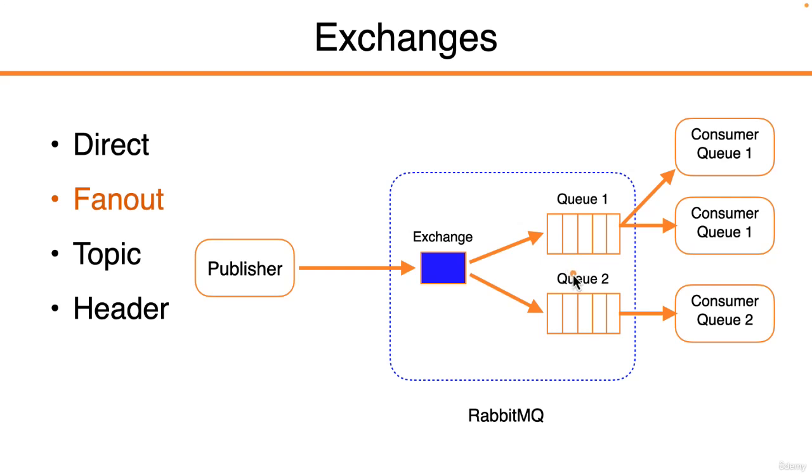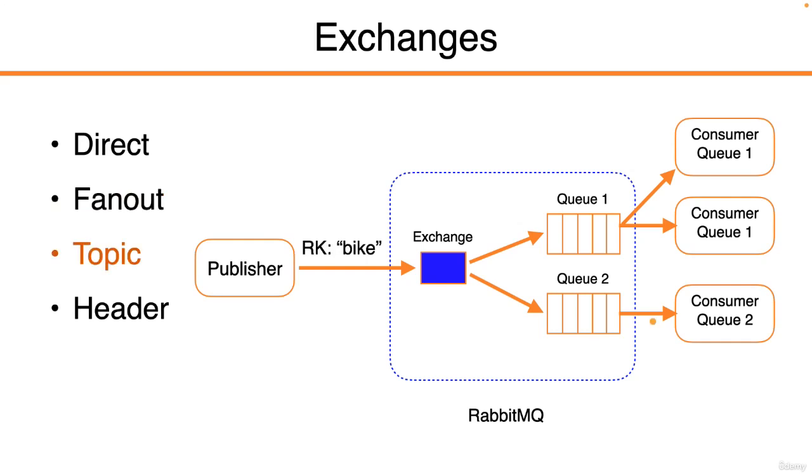Now, there can be one queue, there can be two, there can be 1,000. It really doesn't matter. Our publisher of the message certainly doesn't care about that. That's for the exchange to then forward that message onto these different queues. And then we can have multiple consumers consuming from the same queue, or multiple queues as well. This is the exchange that we are going to be using for all of our examples coming up. We're actually not going to take a look at any of the other ones at all, because we don't need to for the app that we are building.